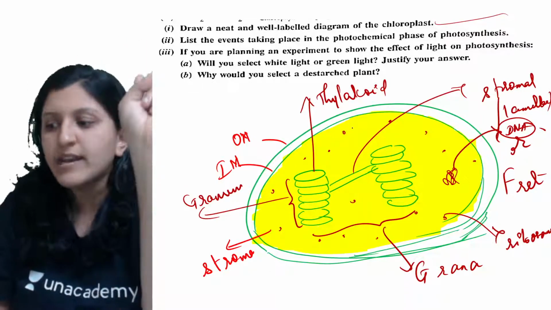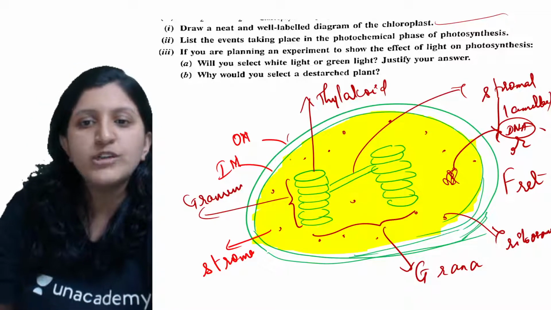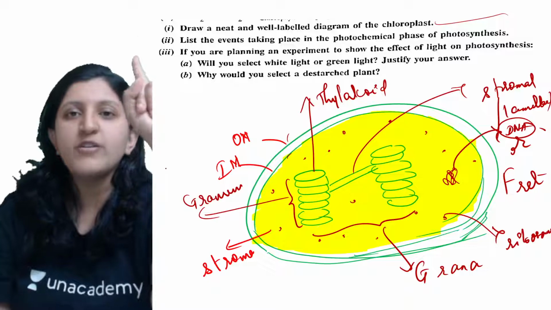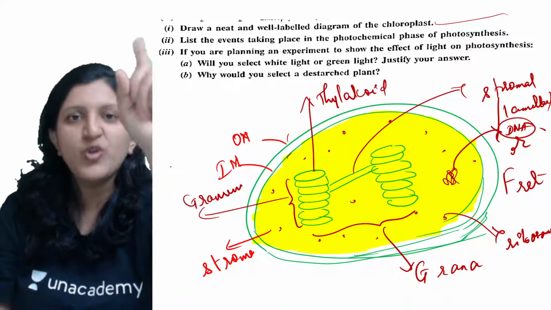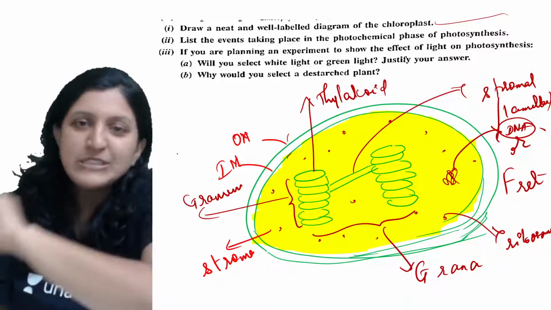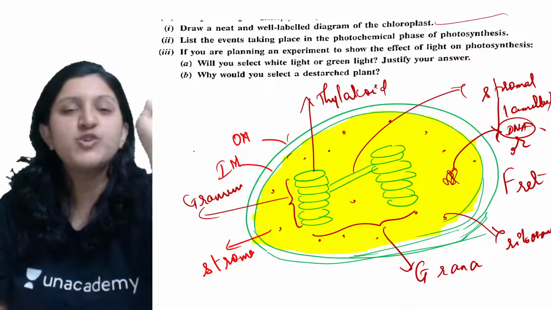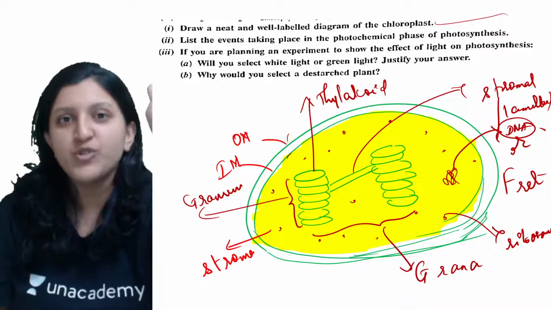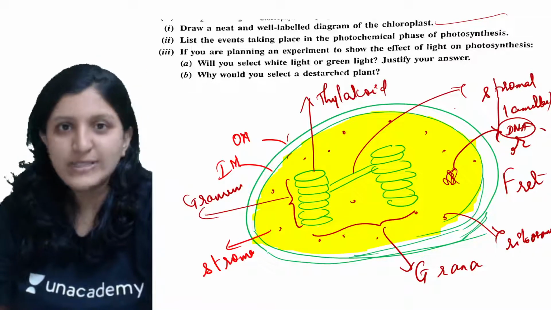Two membranes are compulsory, that is outer membrane and inner membrane. Even if you miss out on drawing one membrane, like you are drawing only the outer membrane or maybe only the inner membrane, this goes wrong. It is a double membrane bound structure, so two membranes have to be there, or otherwise this is not considered.